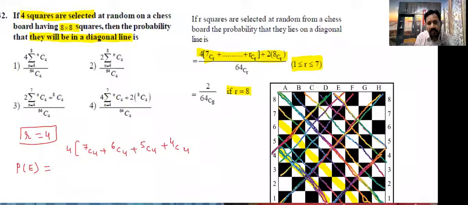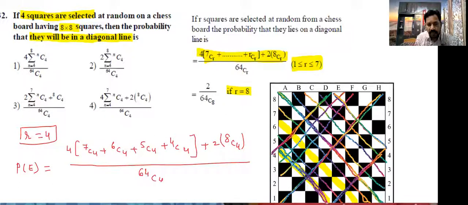Don't write 3C4, 3C4 cannot exist. Plus 2 into 8C4, divided by 64C4, since out of 64 squares we can select 4 squares. Those are in a diagonal. This is the answer.